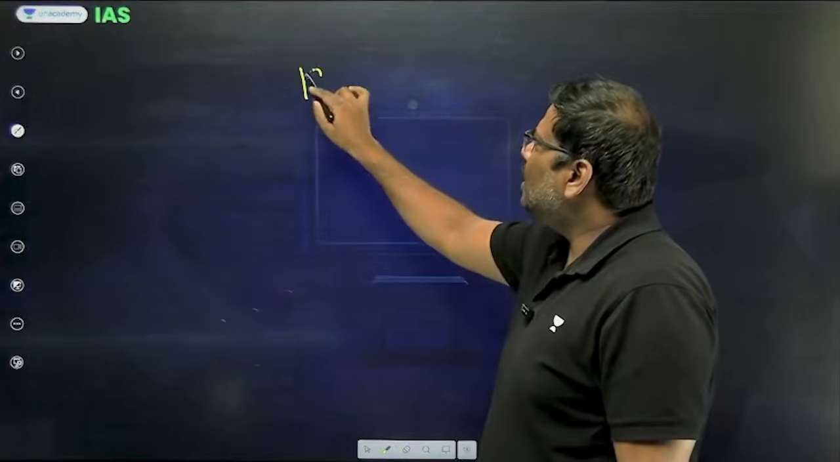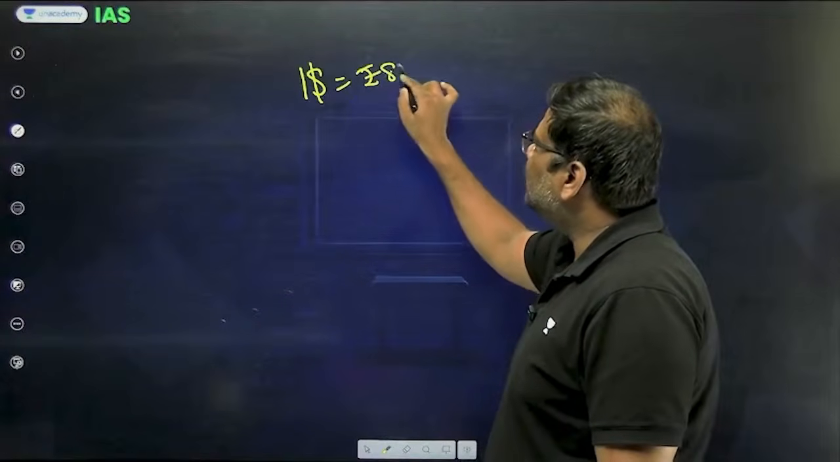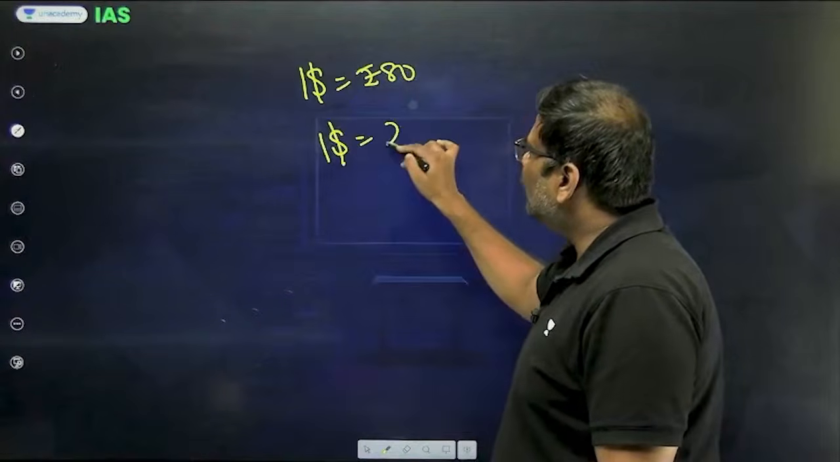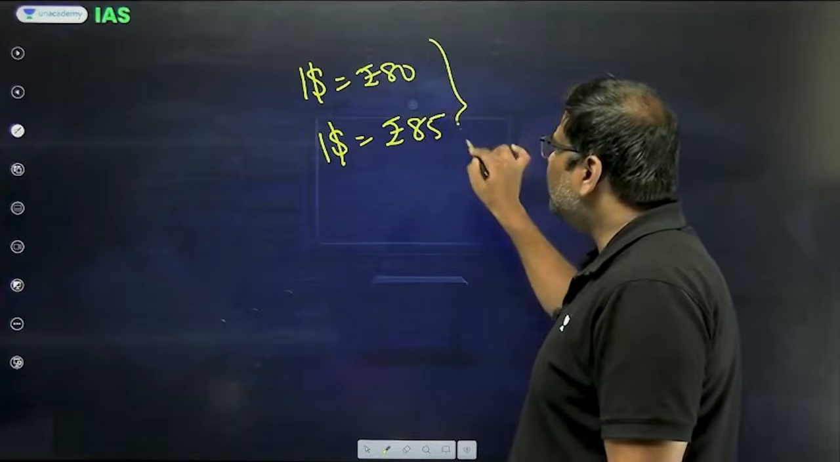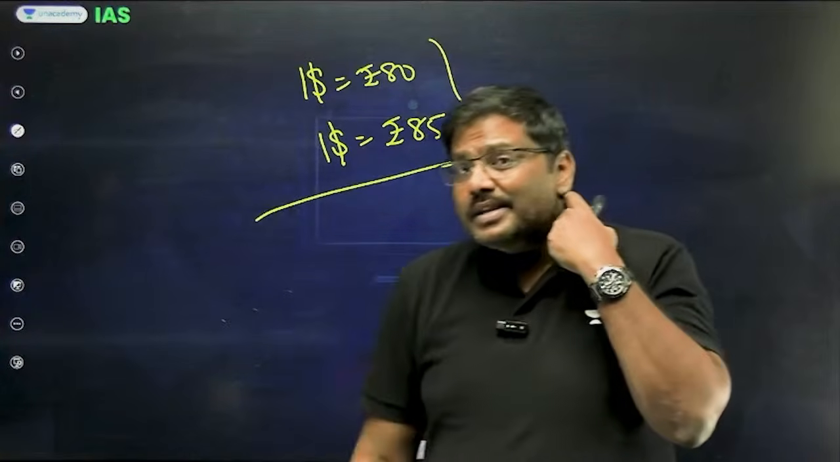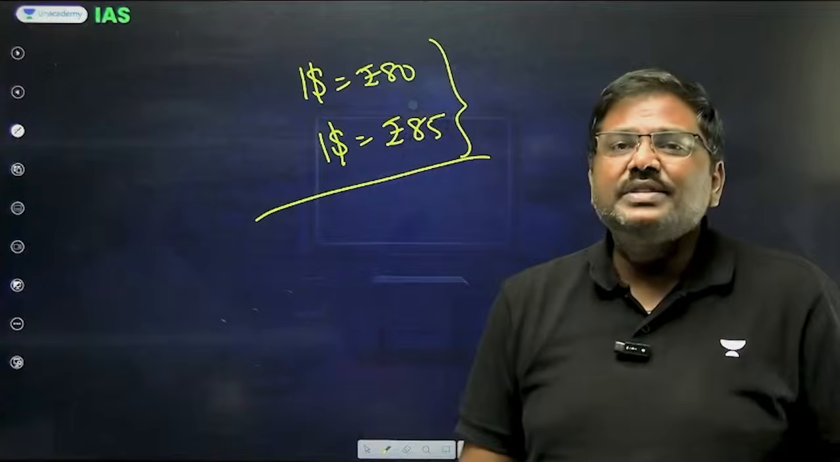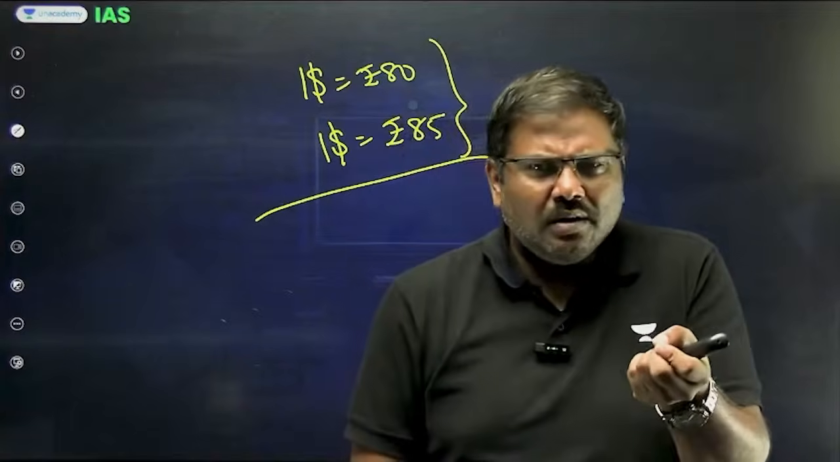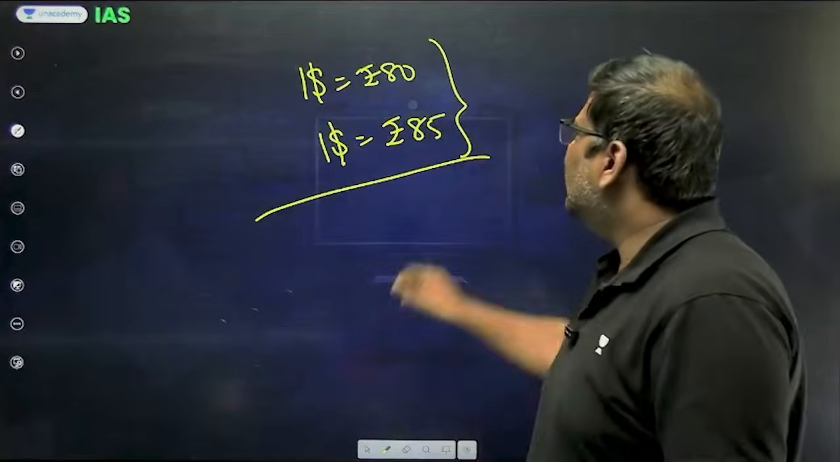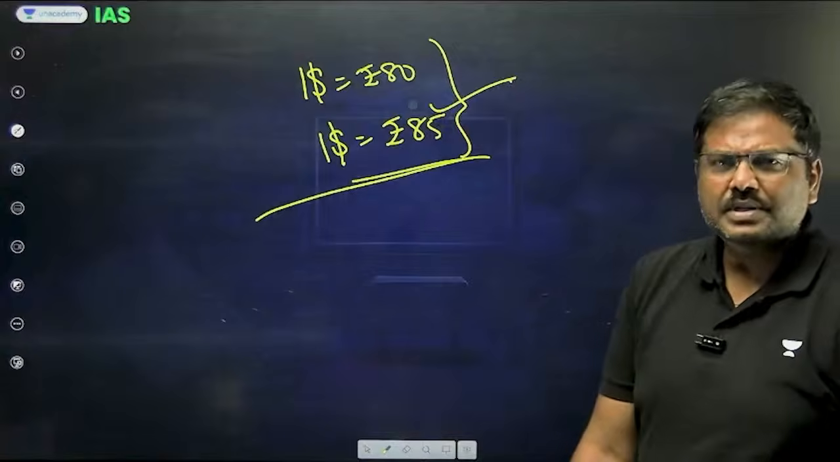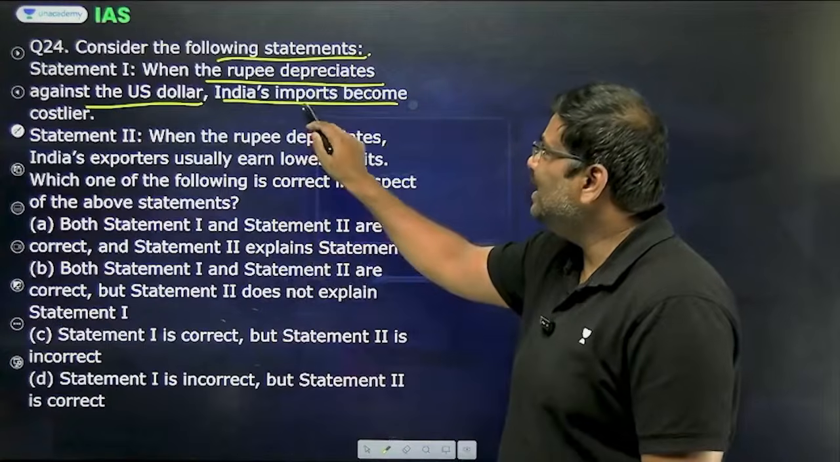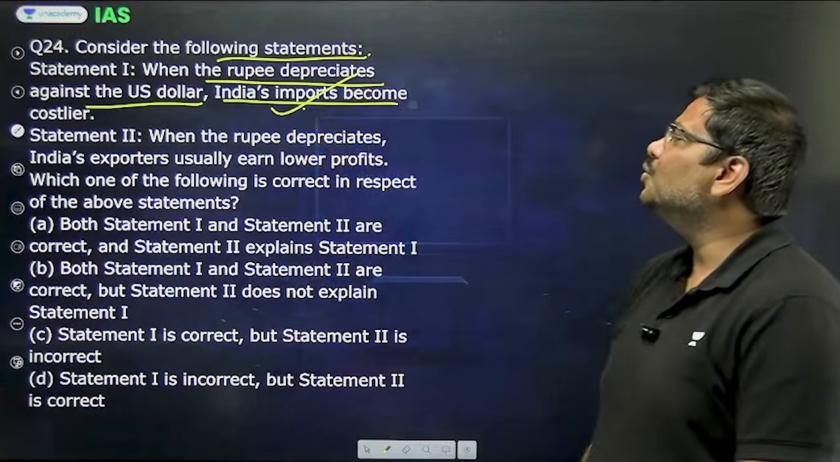Let's assume right now $1 is equal to 80 rupees and the rupee depreciates, so $1 is equal to, let's say, 85 rupees, hypothetically. Essentially, this will mean that whatever I was importing by paying $1, for which I paid 80, now I'll have to pay 85 rupees. So the imports have become costlier. Yes, statement 1 is true.